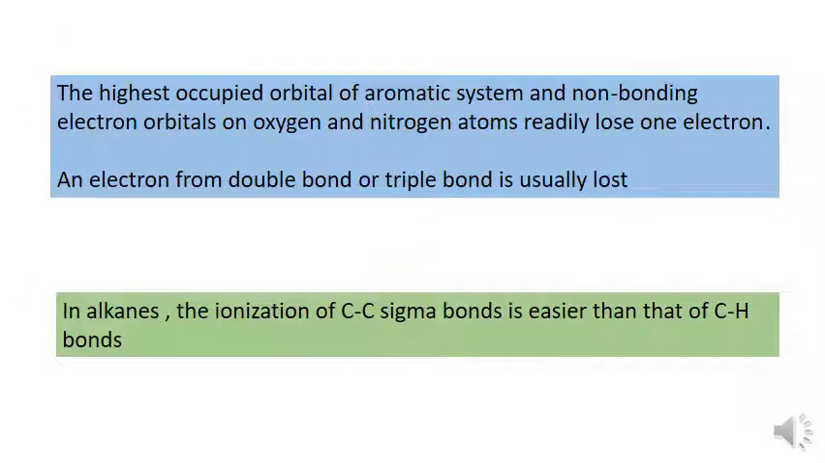And which electron will be kicked off from this molecule to give the molecular ion? The highest occupied orbital of aromatic system and non-bonding electron orbitals on oxygen and nitrogen atoms readily lose one electron. An electron from double bond or triple bond is usually lost. Okay, so the high energy electron will be kicked off during this process. In alkanes, the ionization of carbon-carbon sigma bonds is easier than that of CH bonds.